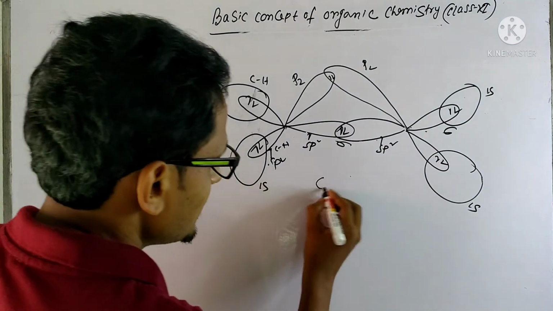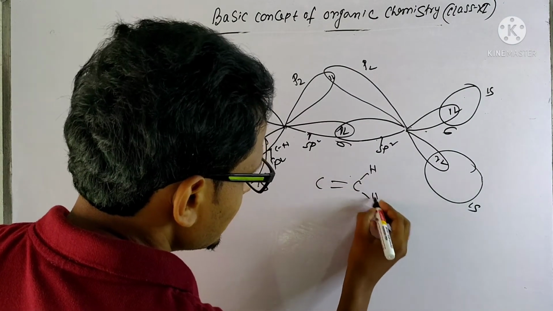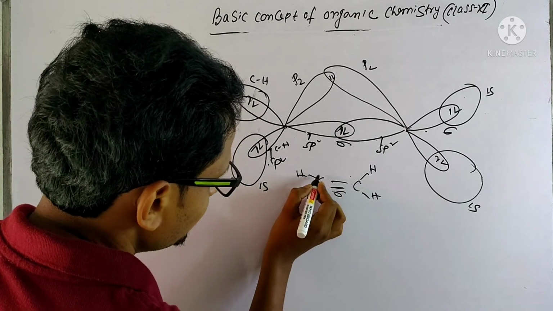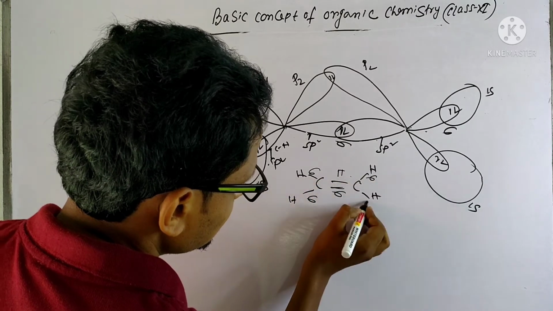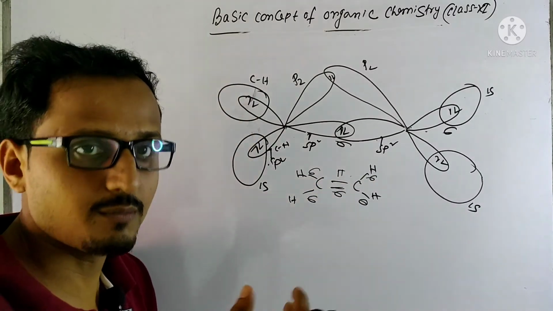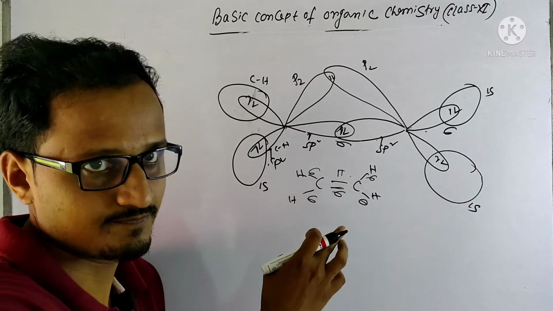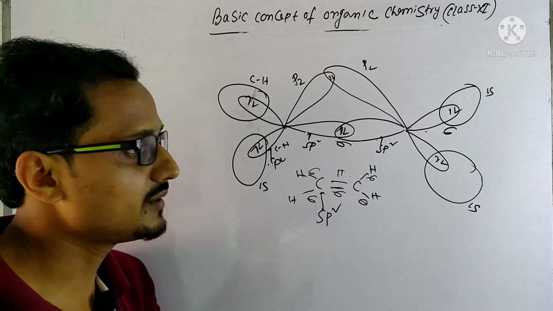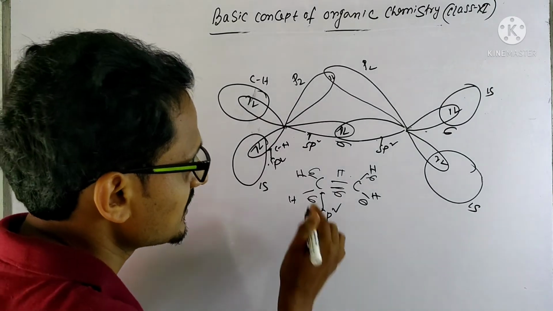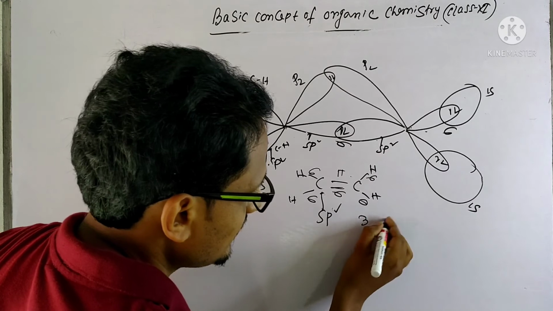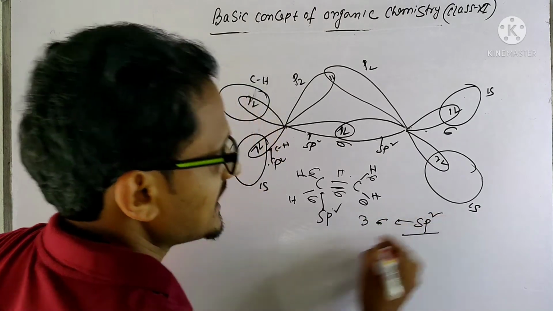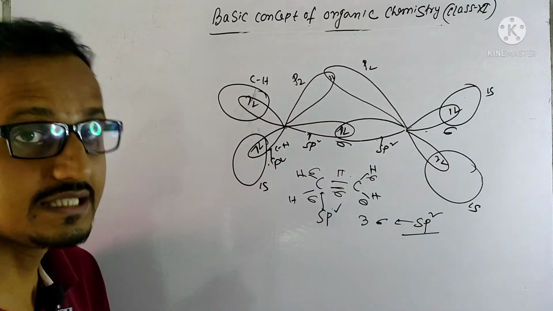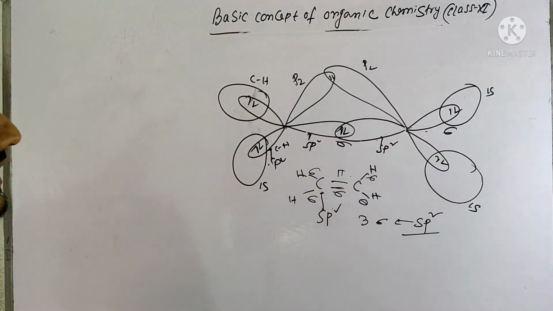So what is the hybridization of each carbon in ethylene? It is sp2 hybridized, because these bonds are sigma, but this is pi. Whenever you see a double bond on a carbon, that carbon is sp2 hybridized. Or we can determine it by counting the number of sigma bonds. How many sigma bonds are here? 1, 2, 3. So 3 sigma bonds means sp2 hybridized. Done. So this is the orbital picture of ethylene.